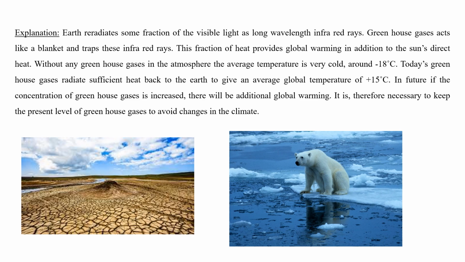So all scientists and atmospheric scientists try to maintain the concentration of the greenhouse gases at an optimum level. The concentration of these gases, especially carbon dioxide, cannot be increased, because that may induce the global warming problem.